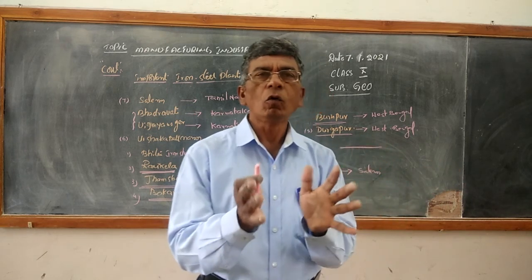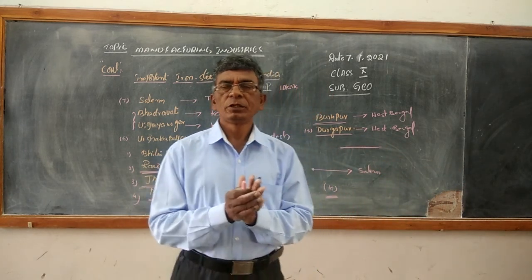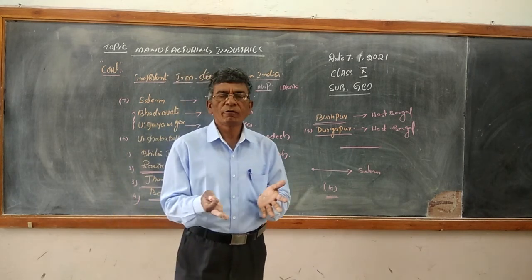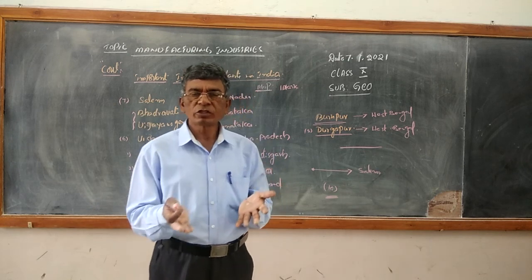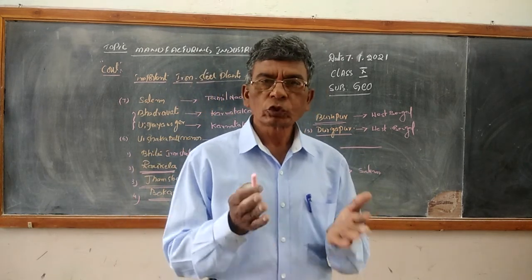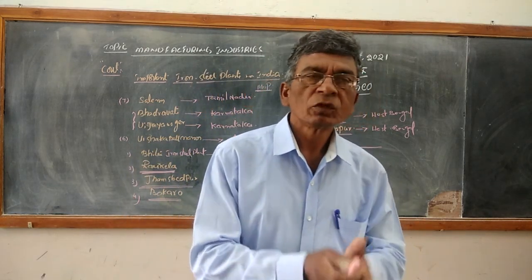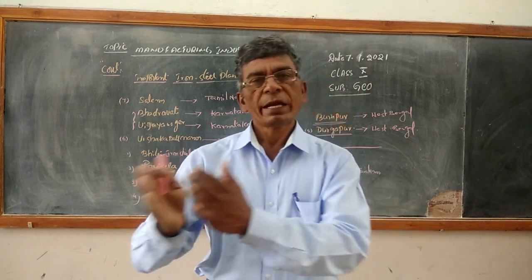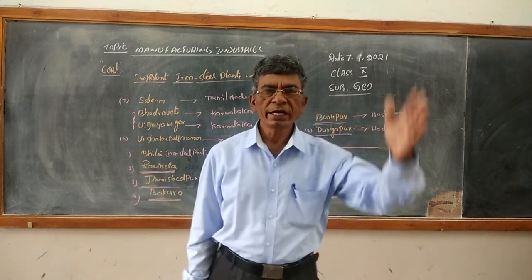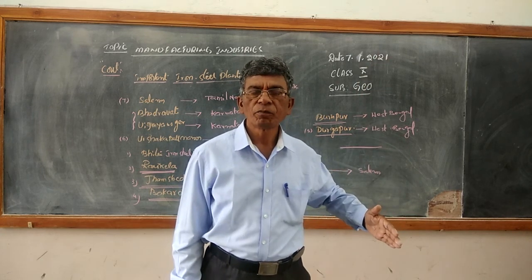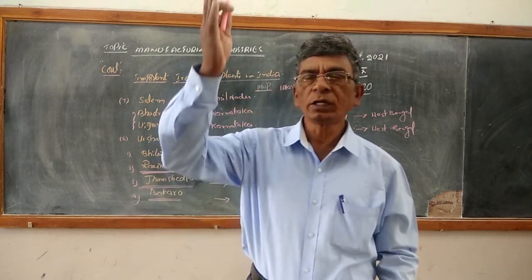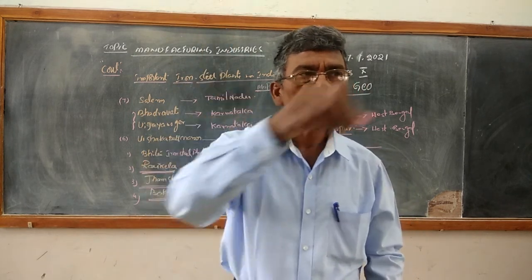So this is how, if you practice, ask yourself the state where the so-and-so iron steel plant is located, the name of the iron steel plant and the state. On one side, write down all the iron steel plants. On the opposite side, write all the states, and you can write it as a match the following.